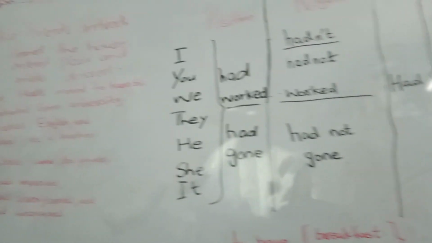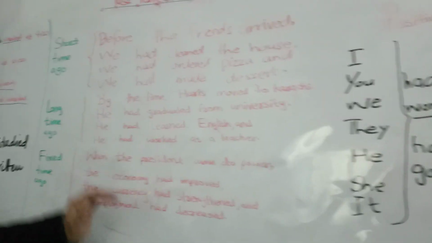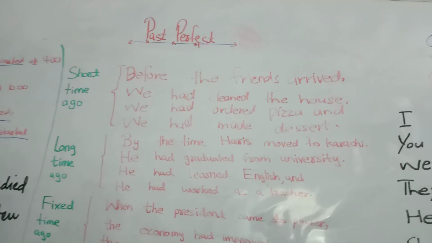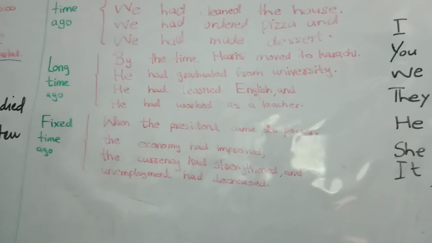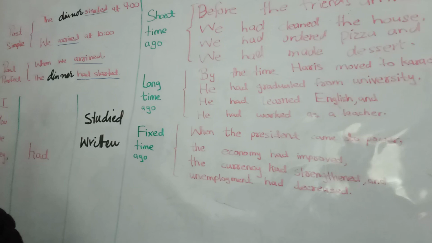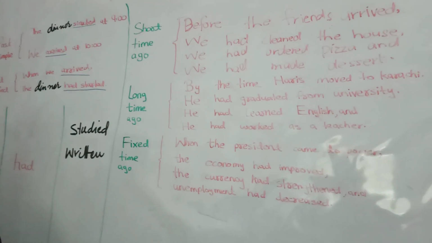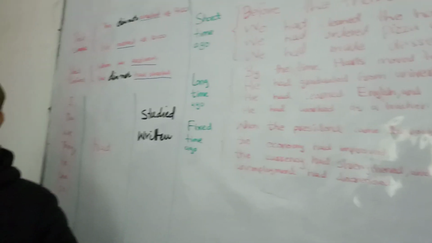That is what the past perfect tense is, and you are supposed to make at least 20 sentences tomorrow by yourself using the past perfect tense. This is your diary today. This is your home assignment, homework today.